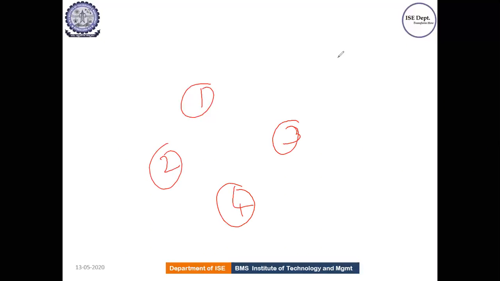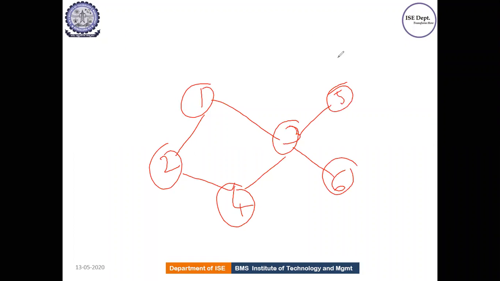Okay, consider another example, something like this. So 1, 2, I have another vertices 3, 4 and 3, right? So let me have edges between these, and 5 and then 6. Now if you check it out, consider again 1 as a starting point. From 1 to 2, 2 to 4, 4 to 3, 3 to 5. But I cannot come back to 6. There is no way. Correct? So again from 6 I cannot go back to 1. So even in this graph, there is no possibility of creating a Hamiltonian cycle.